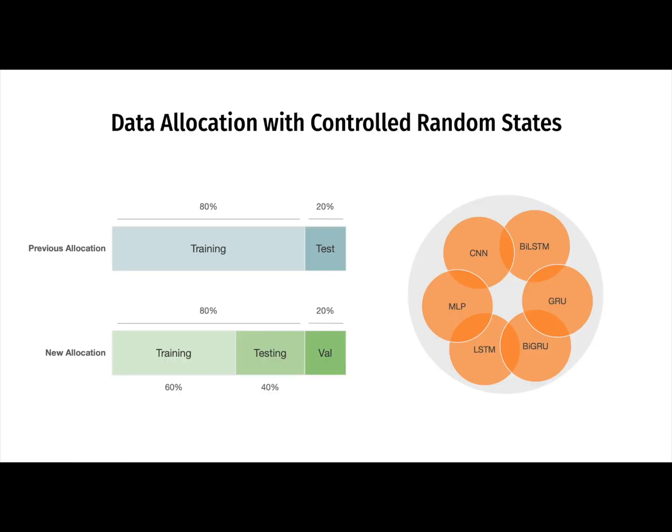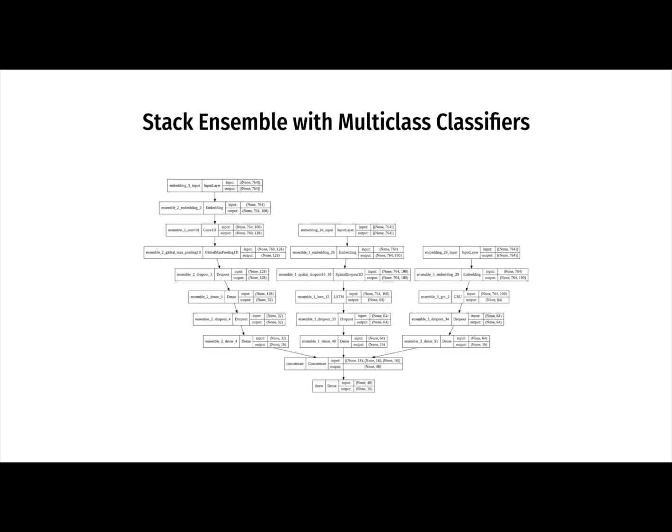These illustrations show the new allocation of data with a 3-way split and the use of controlled random states to ensure that the data does not overlap as much in those classes with significantly lesser data. Using a stack ensemble method, the top 3 models CNN, LSTM, and GRU were retrained with the new data allocation and controlled random states, and then combined for the multiclass classifiers.